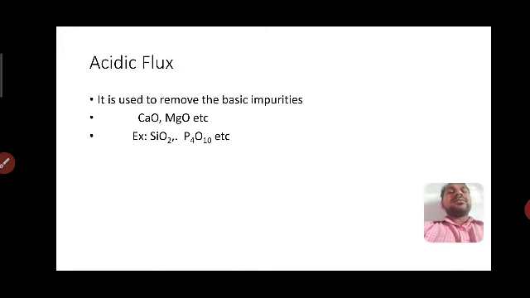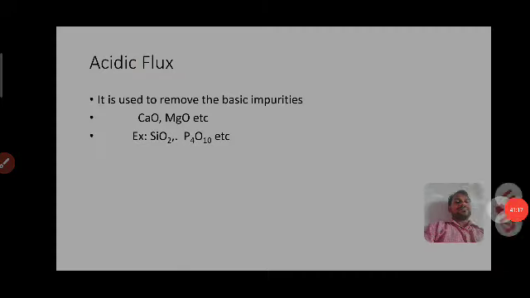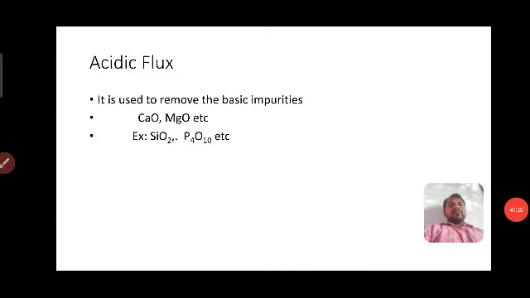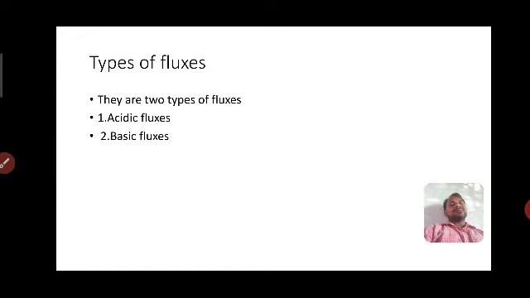We use two types of fluxes because two types of impurities are associated with the ore.